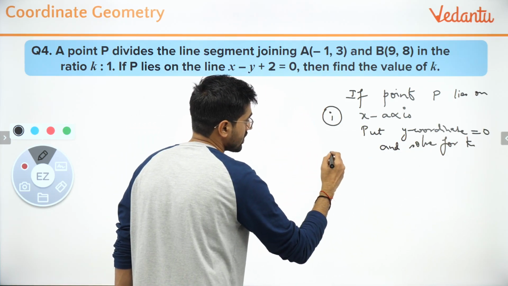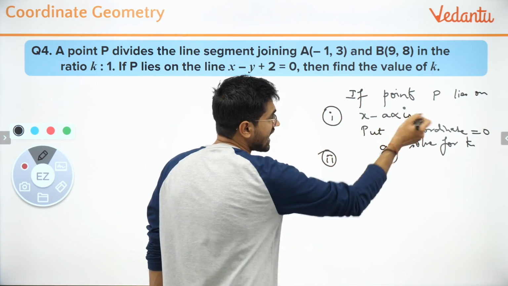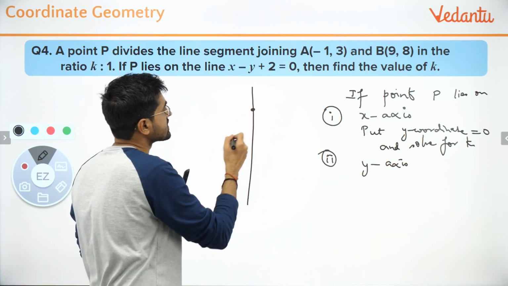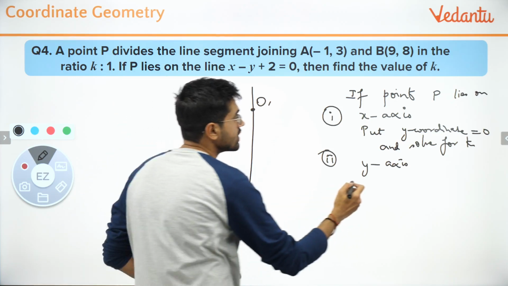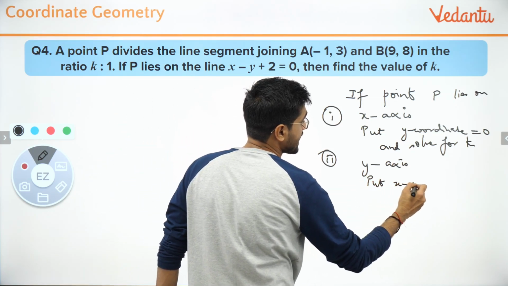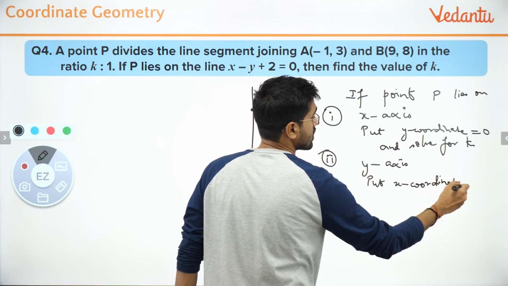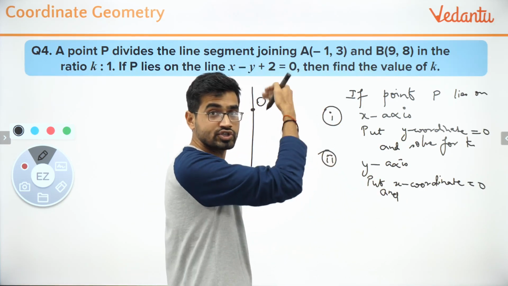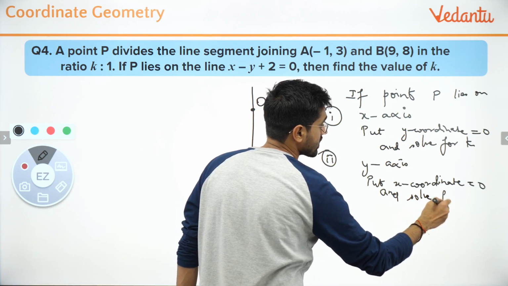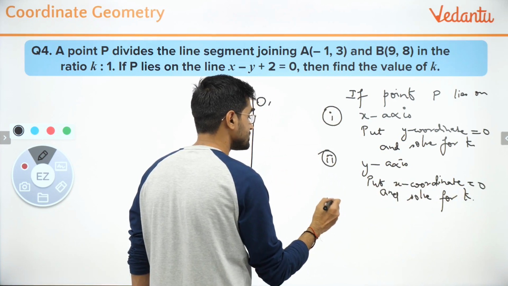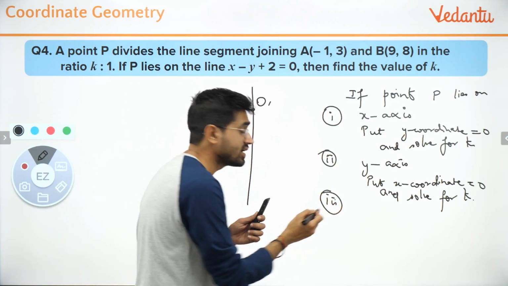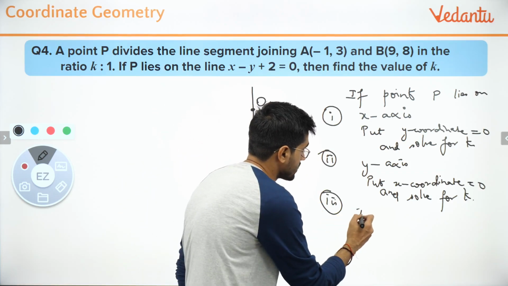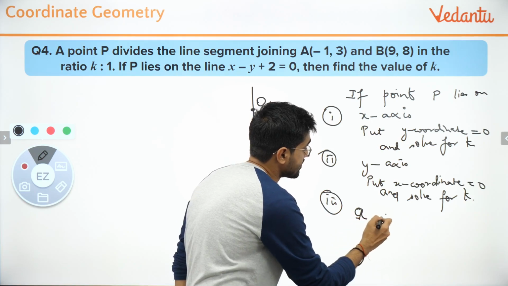Case number 2. If the point P lies on the y-axis, its x part should be 0. Correct? So put x coordinate equal to 0 and solve for k. You are solving for k because you are solving for the ratio which is missing. Third, in the last case the point lies on a given line. So they give you an equation of a line now. So point P lies on a given line.